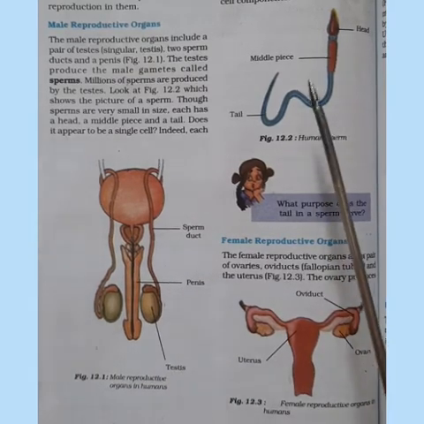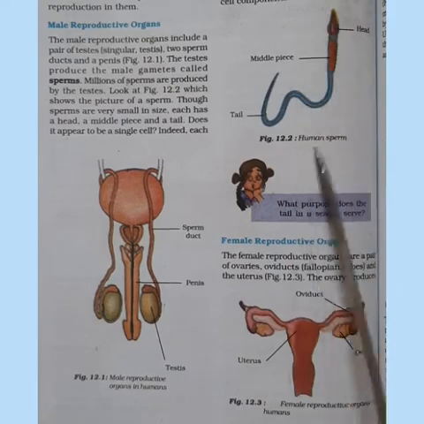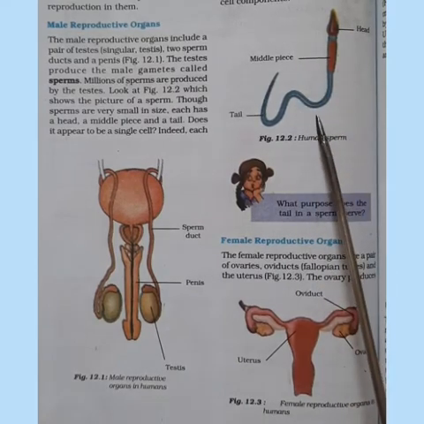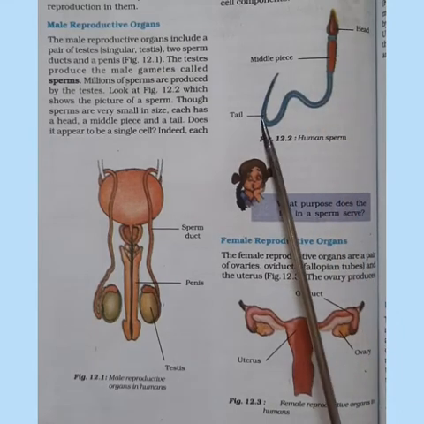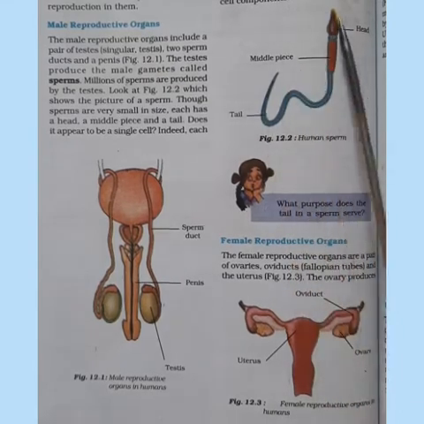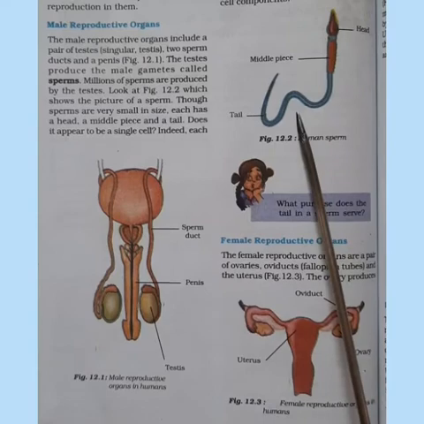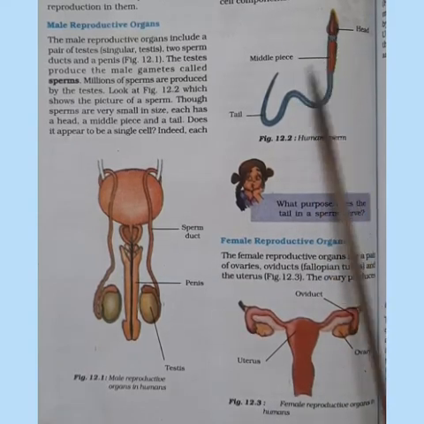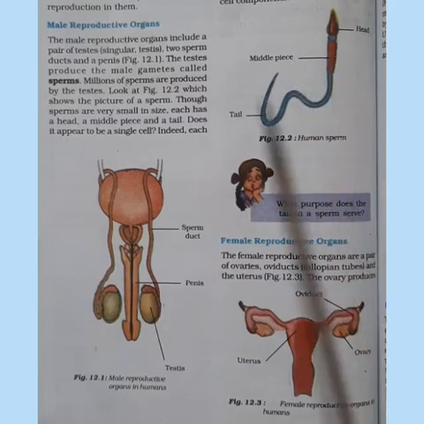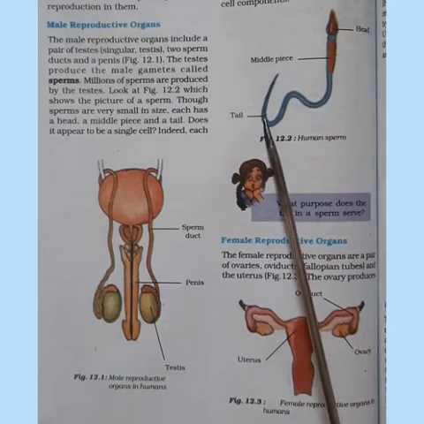So each sperm will look like this as seen in the picture. It will have a head, middle piece and a tail. So do you think it is a single cell? Of course it is a single cell with the different divisions like head, middle piece and the tail.